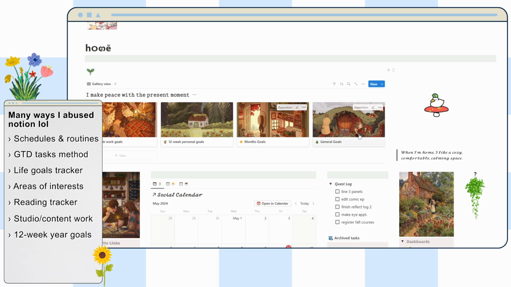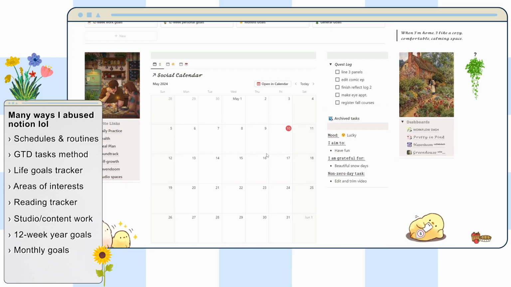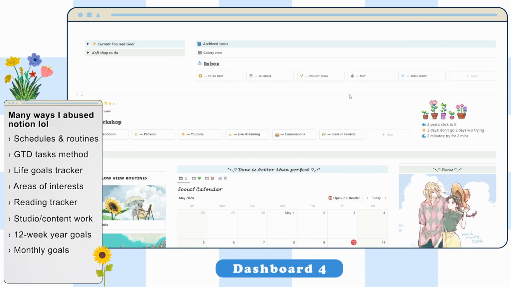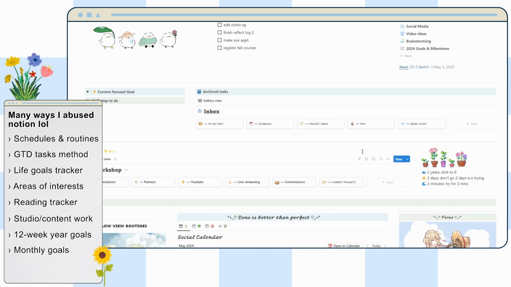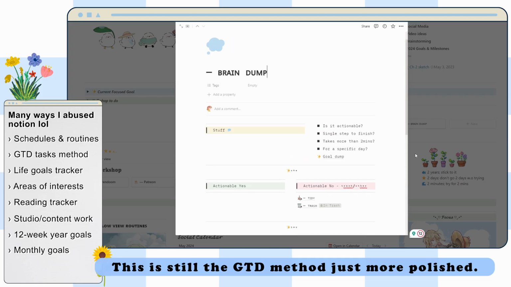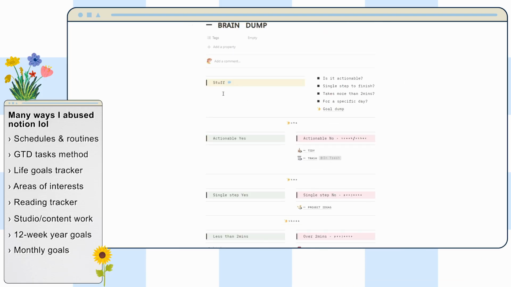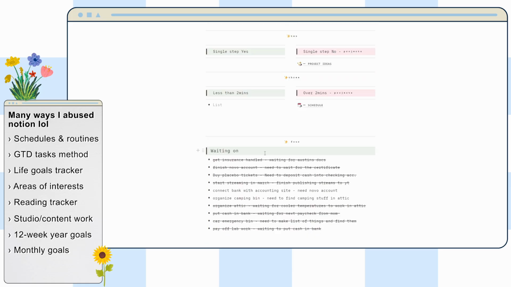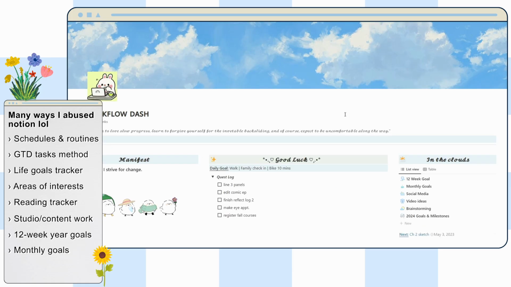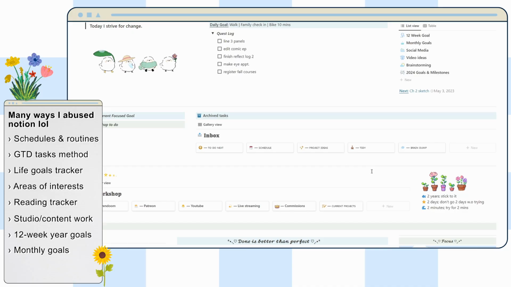I also did a good job keeping up with monthly goals. This is when I used to use my computer quite a lot. And this was another dashboard that I had that I really tried to make more efficient for my workload. I had my inbox for brain dumps, tasks that I needed to do. I would just write down my goals and then move them into these sections. It worked. It's okay. I ended up not using it very much. It worked for a while and then it didn't.